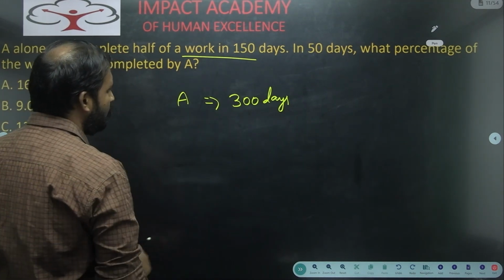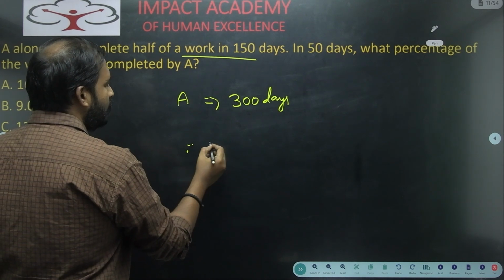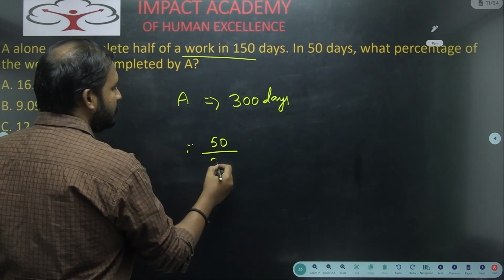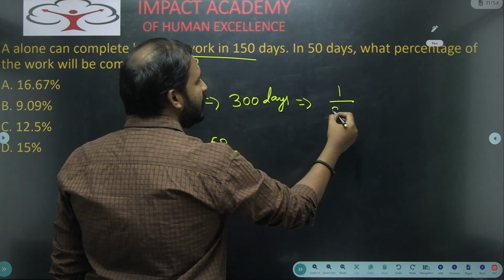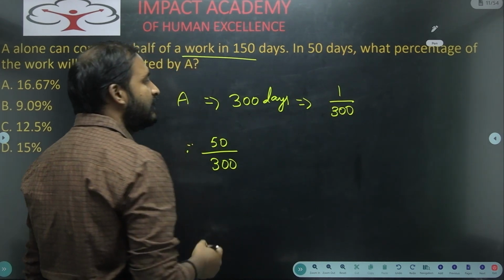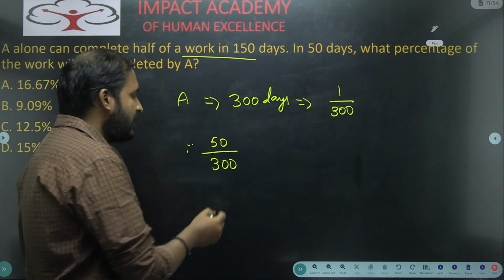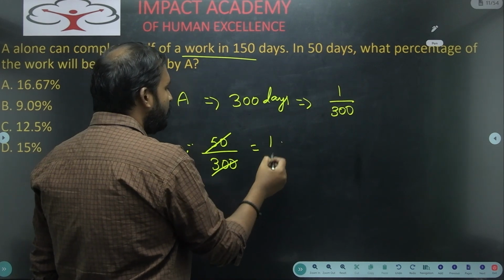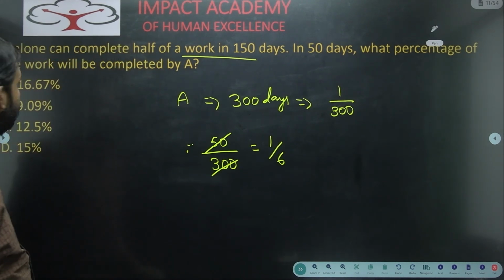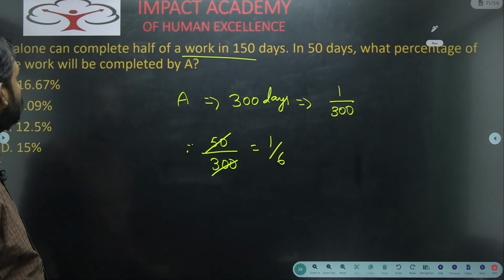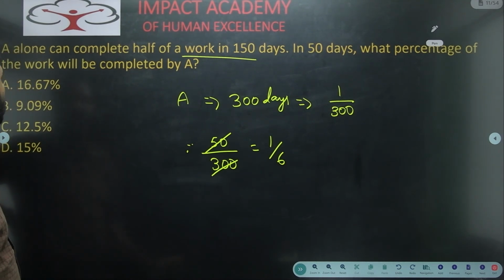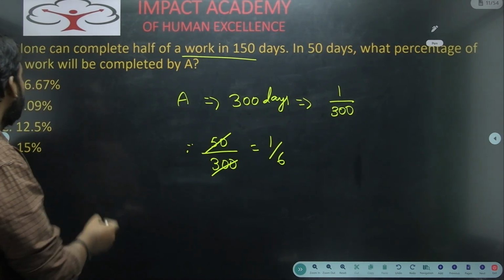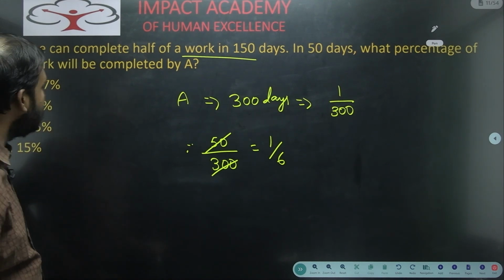Instead of that, if you are very good, what you can directly write is 50 by 300. Why? Because in one day A can do 1 by 300 work. So in 50 days, 50 into 1 by 300, you will get 1 by 6 work. That means he will finish 1 by 6 of the work. So what is our question? What percentage of work will be completed by A? 1 by 6 means what? 16 2 by 3.